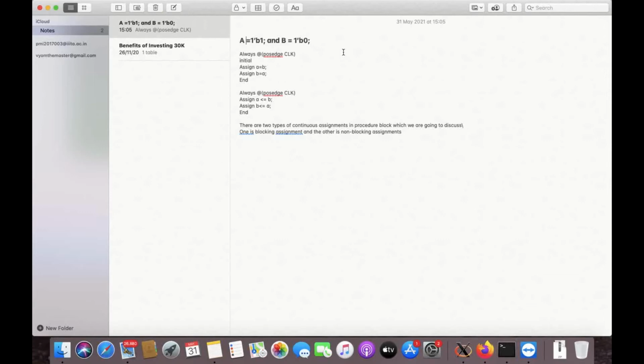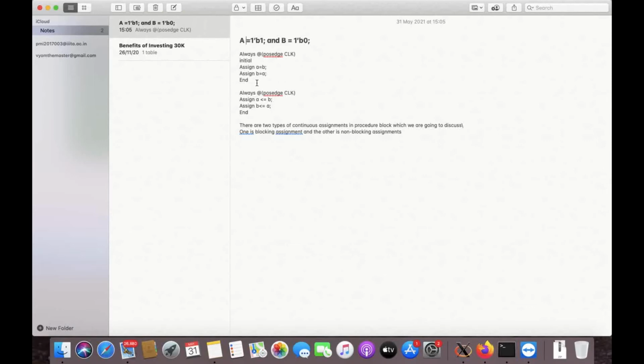First we are doing this with blocking assignments. Here we use always at positive edge clock, the syntax of always block, to make it synthesizable or to make the always block sensitive to the positive edge of the clock.